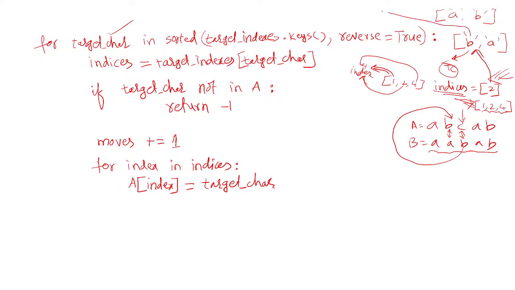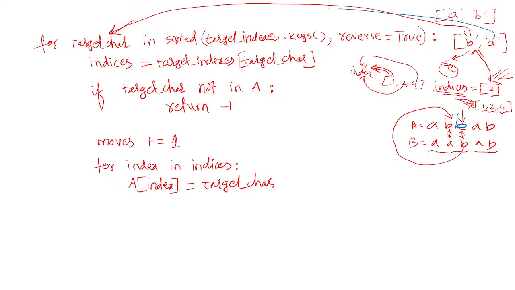This one will be supplied after sorting. So B will be supplied into target character. That means the value present in A now will be replaced with B. I take another color. Now this C is replaced with B. Since there is only one index, the loop repeats only one time. Then again it goes up, and it supplies the next character.